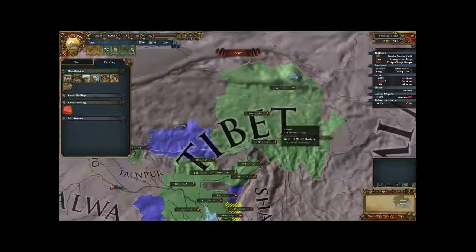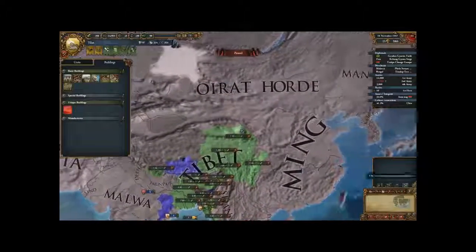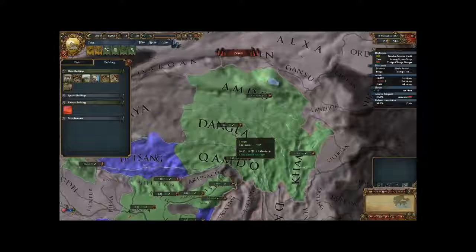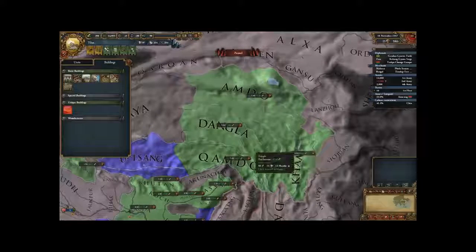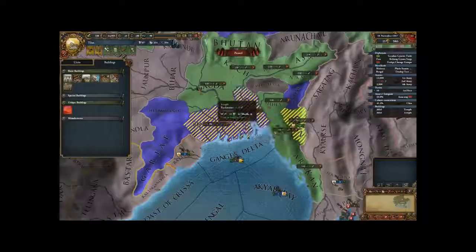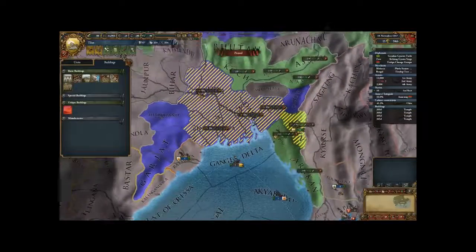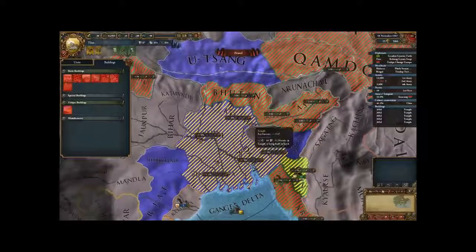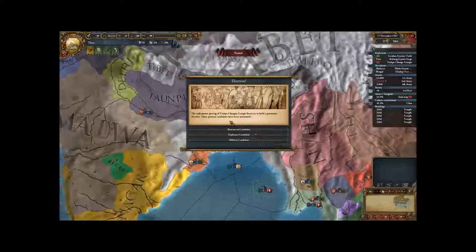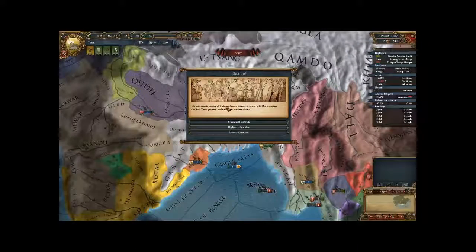I mean, they are low base tax, and if they get conquered by, say, Ming or Oirat or some other threat, then it'll still not be worth as much. So instead, let us improve the tax down here, although this place might be more at risk. Oh well, the thing is done right now. I know I could cancel it, but I've already decided to go through it in my head.